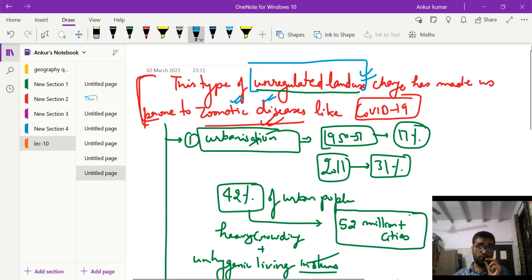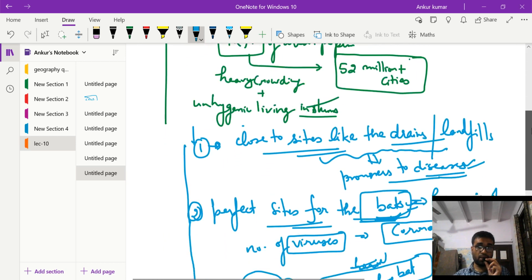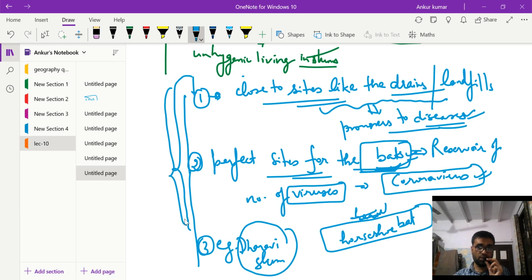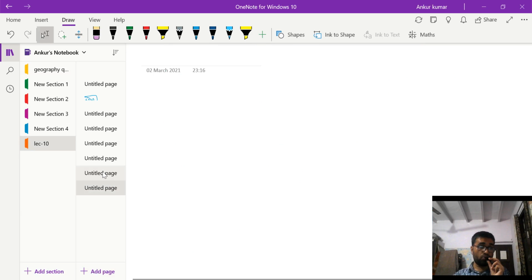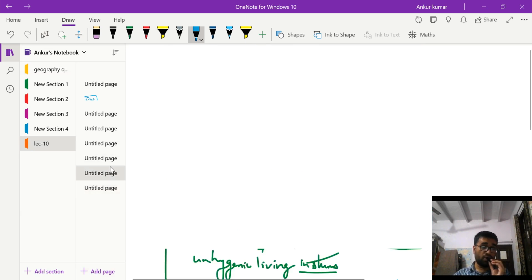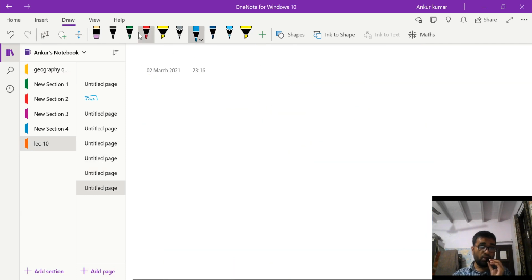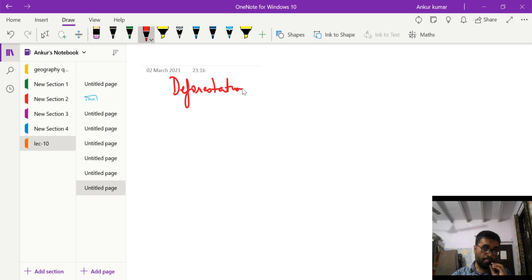So we discussed it: first the urbanization data, and then why this kind of urbanization is extremely dangerous, which we showed with these examples. Moving on to the next part: why does unregulated land use change make us more prone to disease? In unregulated land use change, we are encroaching upon the forest. We are engaging in deforestation and habitat fragmentation.